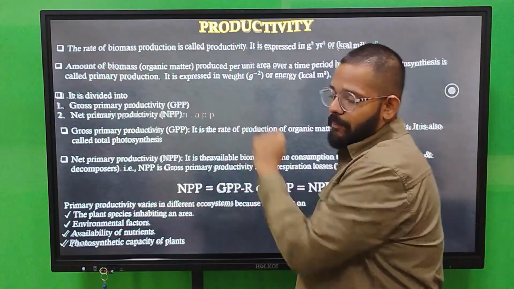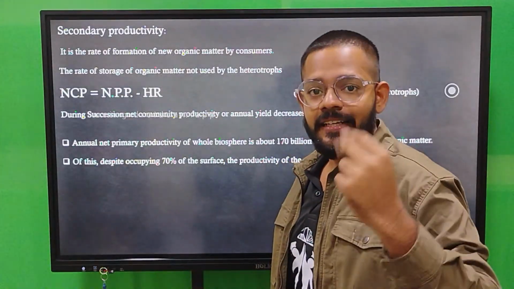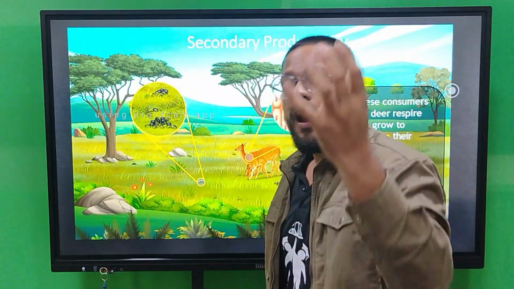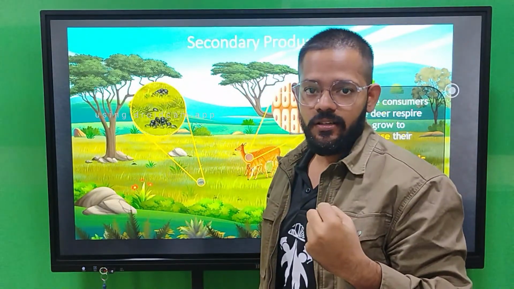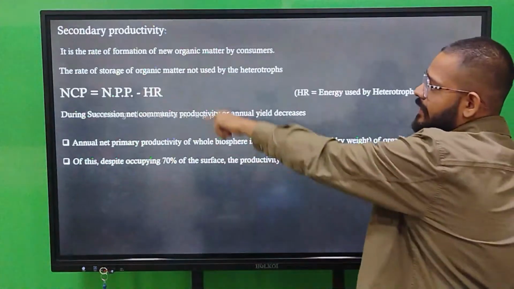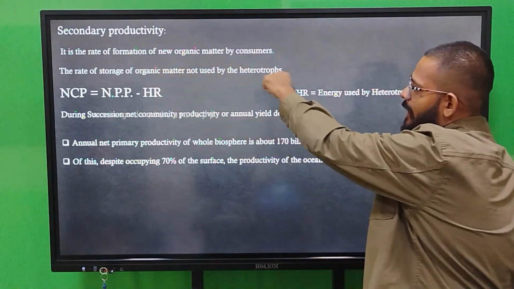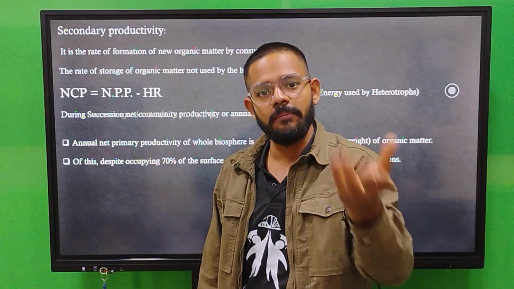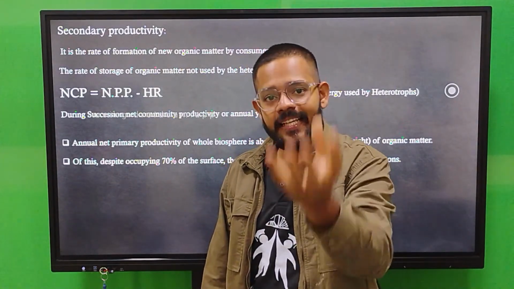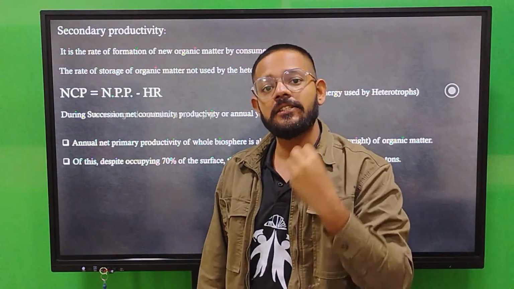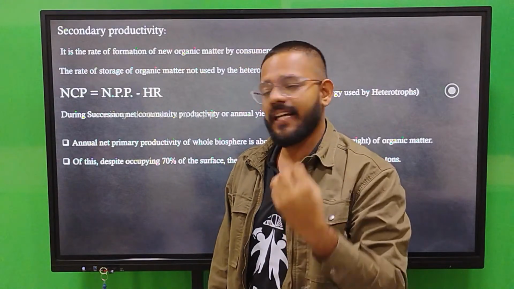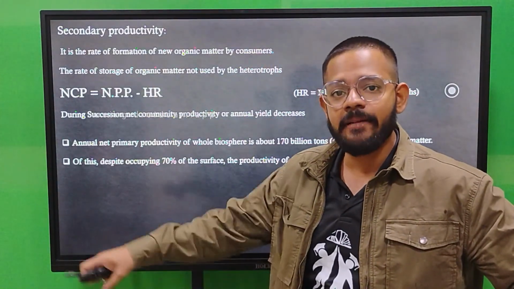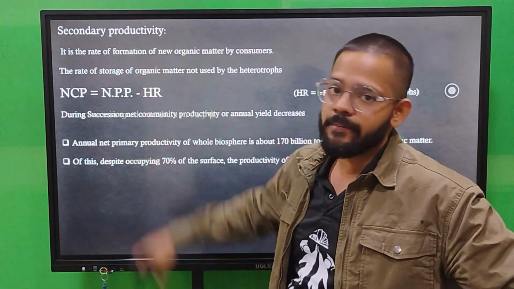So this is your primary productivity. Next we have secondary productivity. Secondary productivity is the productivity produced by an organism that eats the plant. So secondary productivity is the rate of formation of new organic matter by consumers. The producer is your plant, the consumer means the animals. So the animals eating that plant, the energy produced by that animal, the biomass produced by that animal eating that plant, is your secondary productivity.